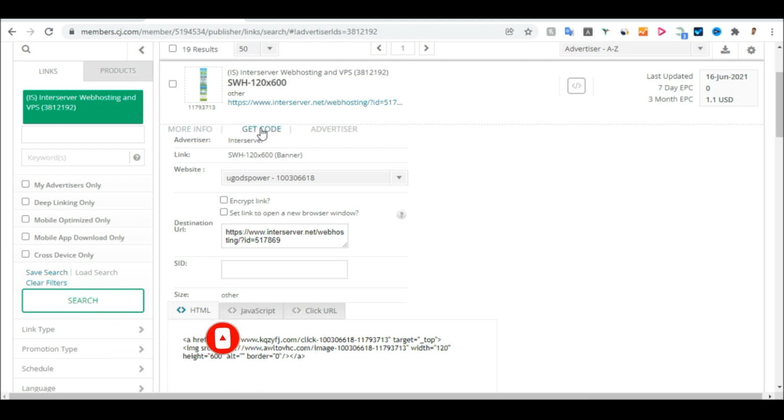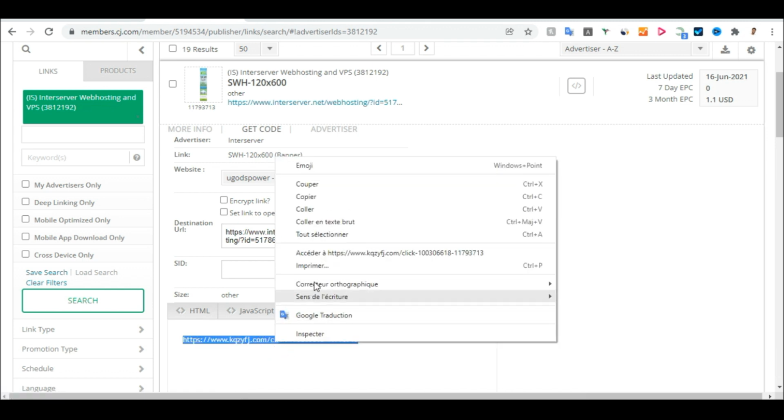Click on this section that says get link. If you click on that section, it will open this one that you can see. You will see HTML if you want to paste it on your website as a banner. If you want to do JavaScript, you can use this code here. And if you want to do click link, which is what we need, is just this. We just need to click on this section that says click URL. Click on this section and copy this link here.